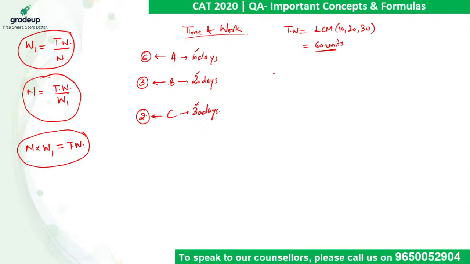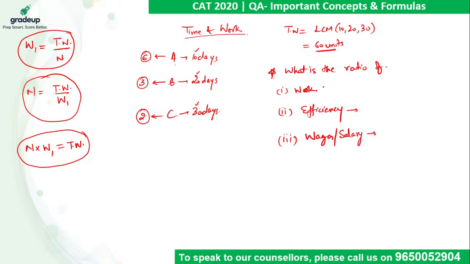Now, a few important parts where we need to focus is if they ask us what is the ratio of: question number 1, work done by A, B, C; question number 2, efficiencies of A, B, C; or question number 3, if they are going to work on certain tasks, in what ratio their wages will be distributed or salaried.